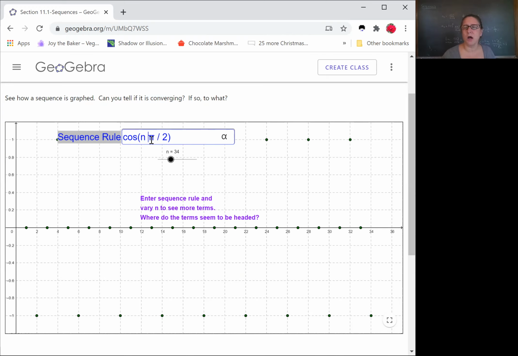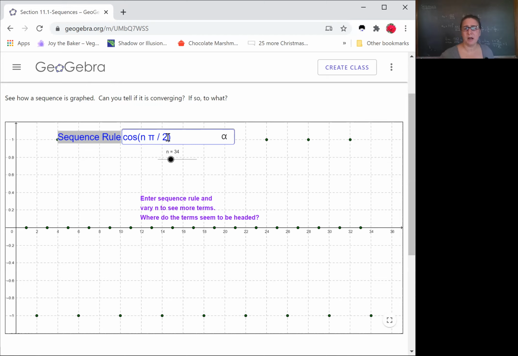But when n is odd, if I think about going around my unit circle, all those odd ones are going to be 0. So here you can see that some of my terms are headed towards 1, some towards -1, some towards 0. Obviously, the sequence itself is not going anywhere, because it's still bouncing all around.